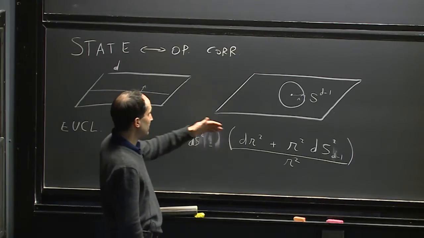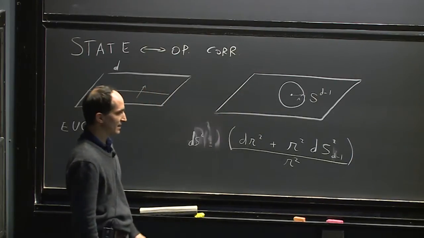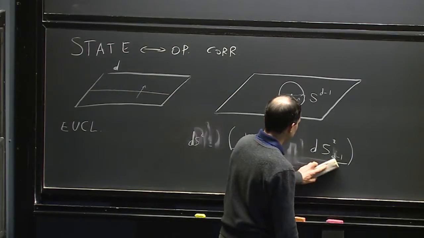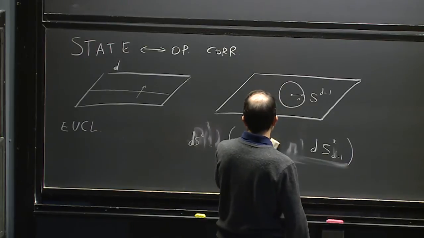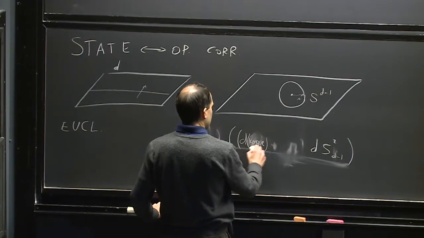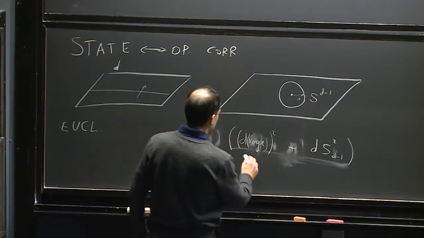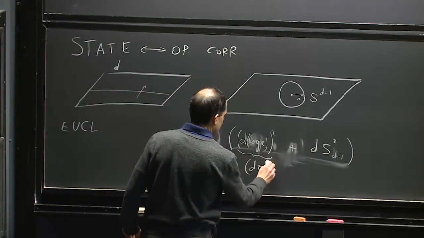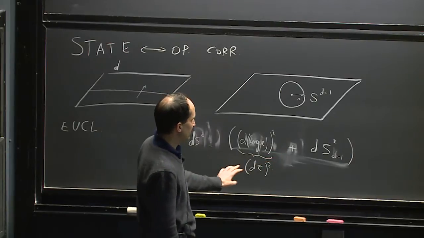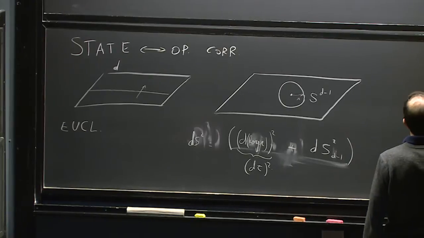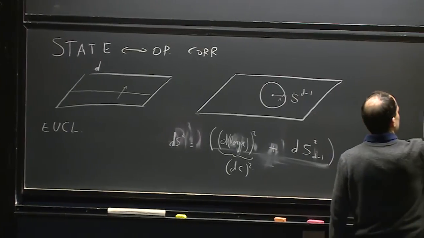And the field theory in the original space and in this space are essentially the same. So now we can simplify this factor of r squared and think of this variable as the logarithm of r, log r, and let me call this now tau, so dr squared over r squared is d tau squared. So now the metric looks like the metric of a cylinder. So this is the so-called plane to cylinder mapping. So now we have a cylinder.